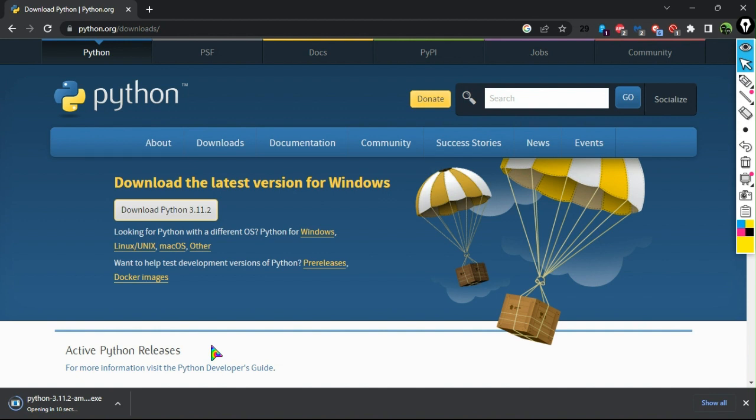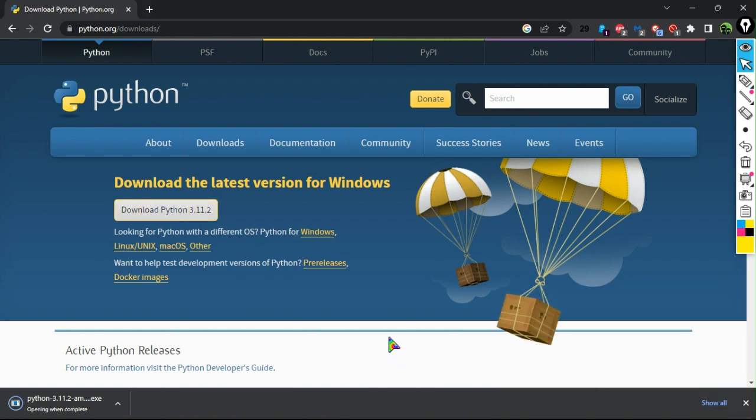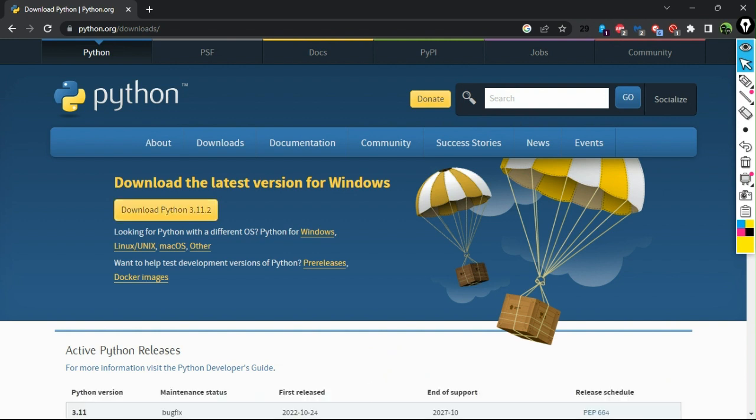Okay, it's gonna open soon. Any moment now. So once we are done downloading this, I'm going to start coding with Python. Okay, it wants to open now.